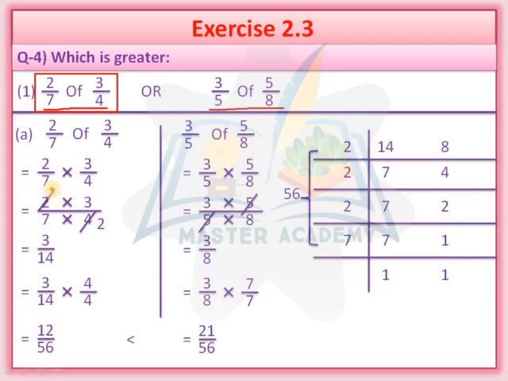Speak the table of 2. 2 ones are 2, 2 twos are 4. So obviously these 2 and these 2, can I write 2 twos are 4? Yes or no? Then these 2 and these 2 will be cut. So the remaining number is 3/7 times 2, which is 14. Understood? So the remaining number is 7 times 2, which is 14. It means 3/14.